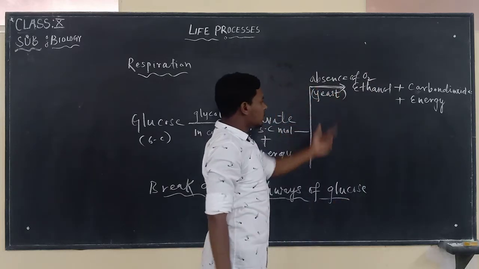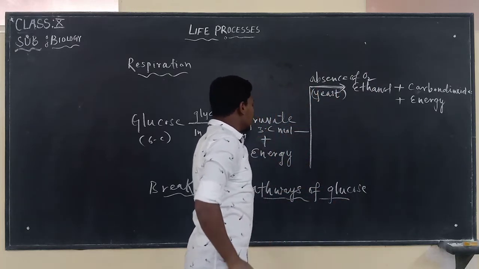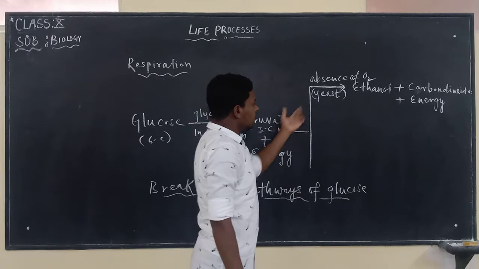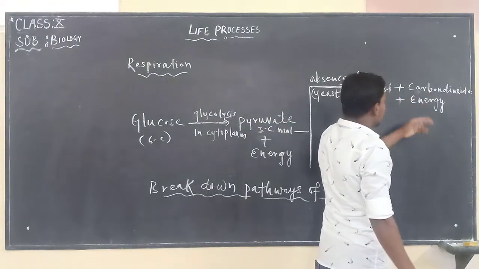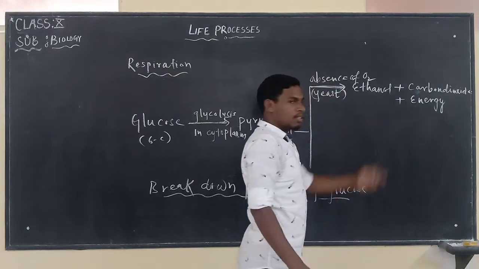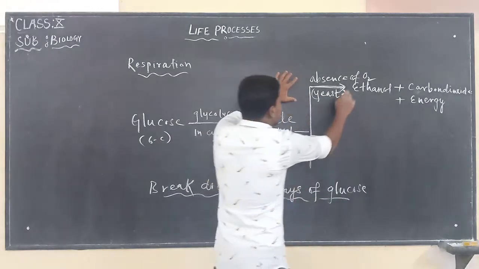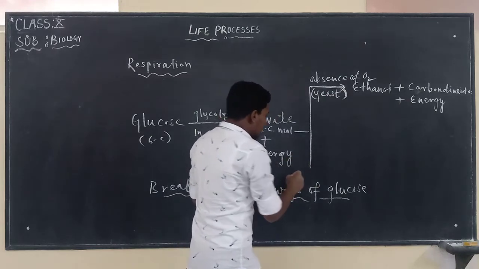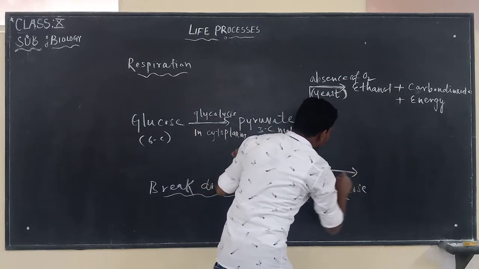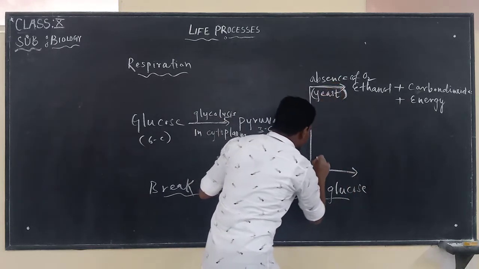In absence of oxygen, the 3 carbon molecule pyruvate is going to break down into ethanol, carbon dioxide, and it is going to release energy. It takes place in yeast. And the next one is in presence of oxygen.